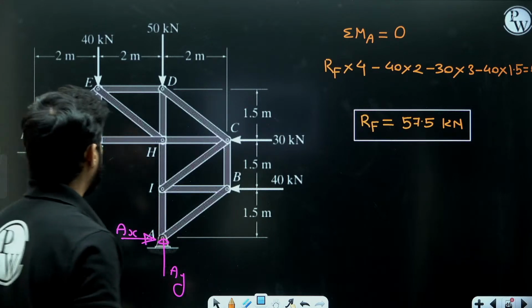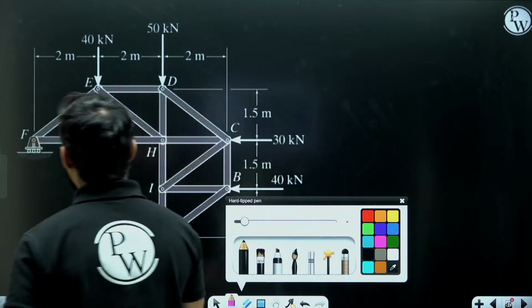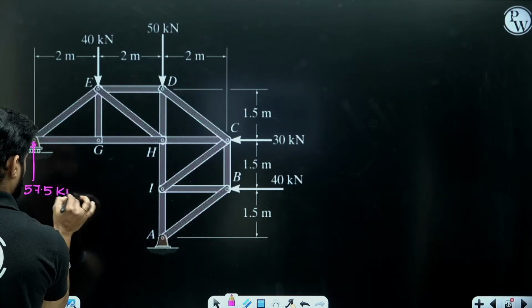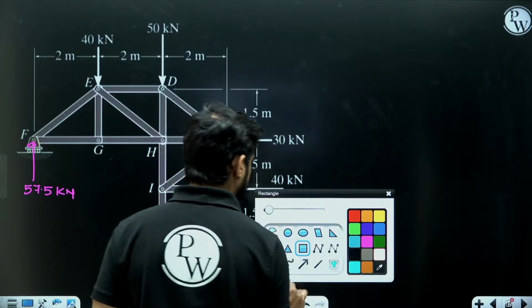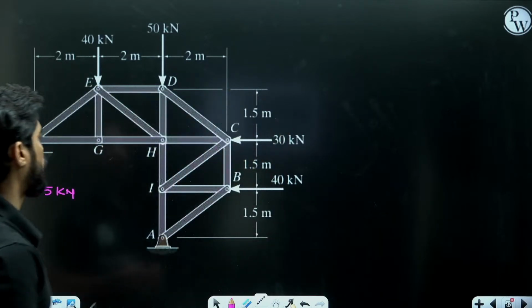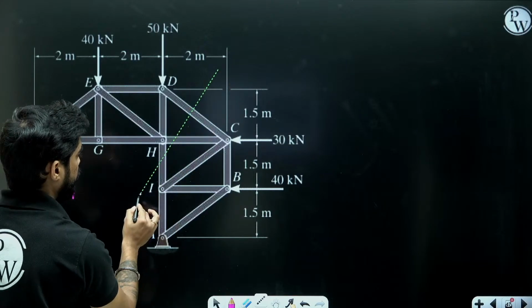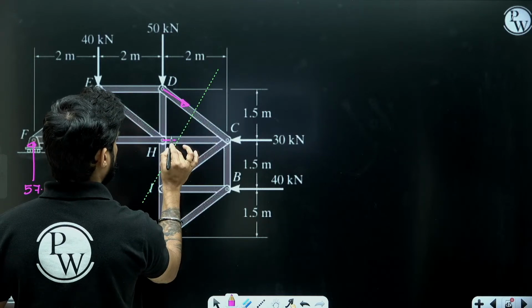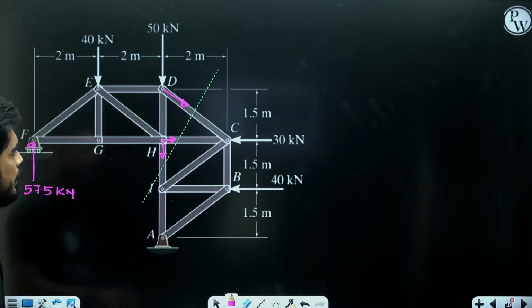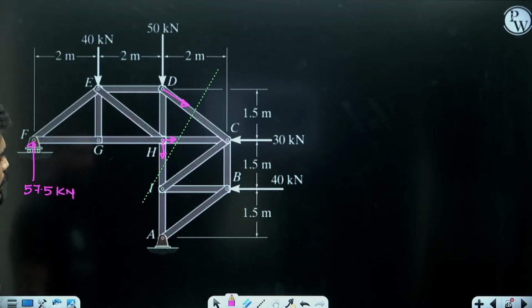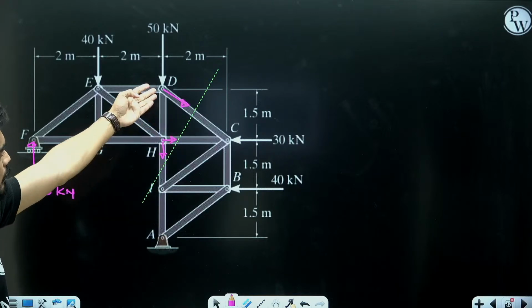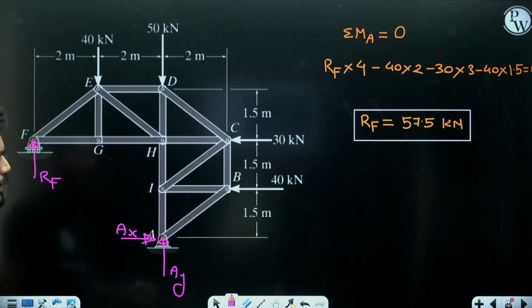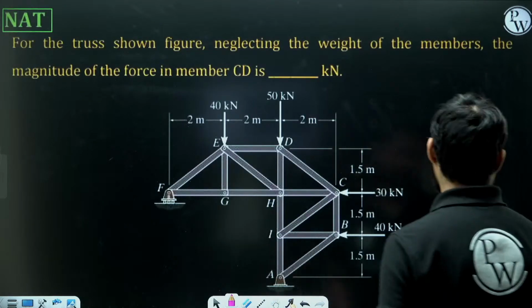Now once we get RF, now we can use method of sections. Does anyone have any other idea of taking the section? Because I have this simple section. We can cut it like this. We will consider the left part. So I will get these forces, and once I take the moment at H, then the moment of this and this force will be gone. I will get the force in CD. So that's my idea. If you have any other approach, you can use that. We need force in CD only, right? Yes.